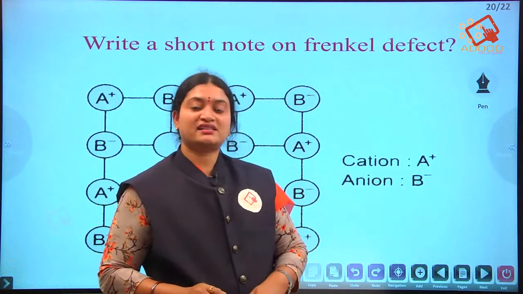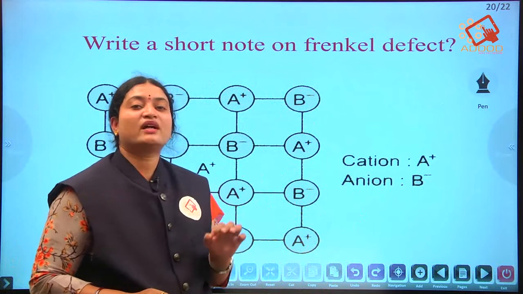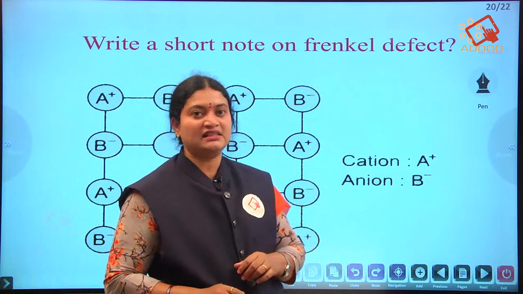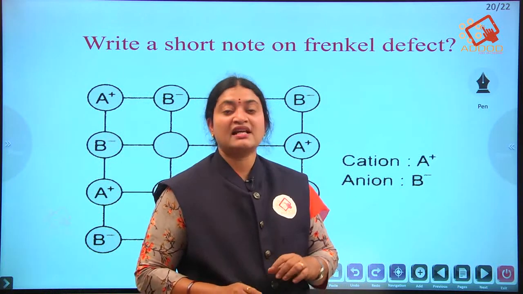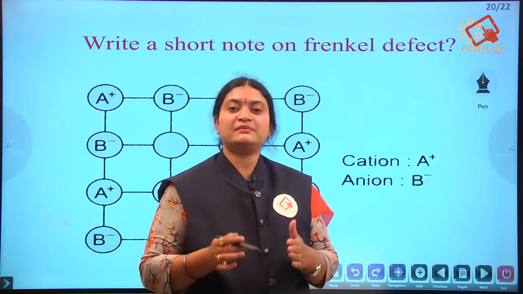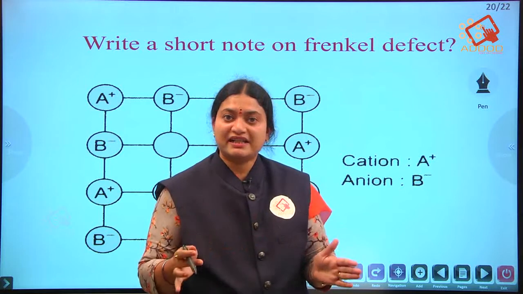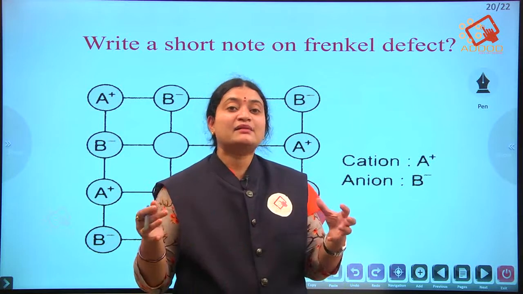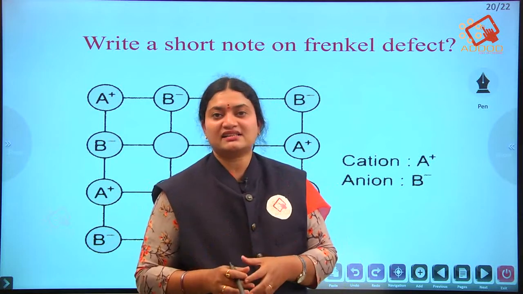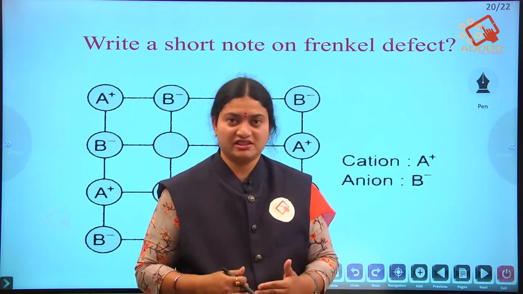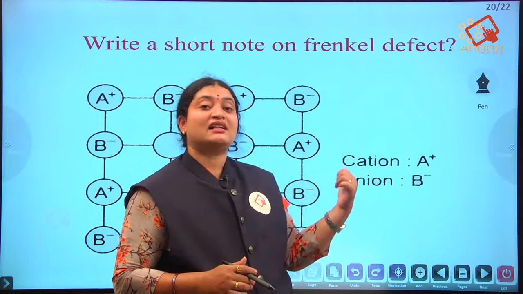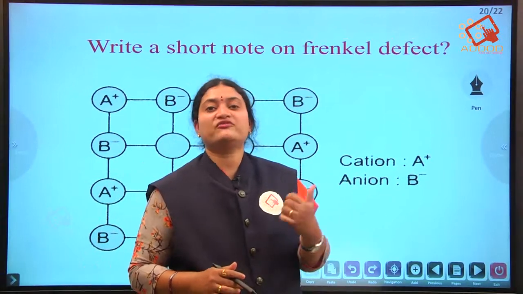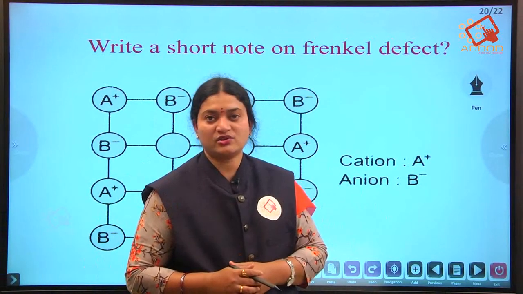Now coming to the next question: write a short note on Frenkel defect, and this question also carries 2 marks. As I told you earlier, sometimes these two are asked separately for 2 marks each, and sometimes in combination, if they are asking both the Frenkel and Schottky defect, then it carries 4 marks. This type of defect we also find in ionic solids only.